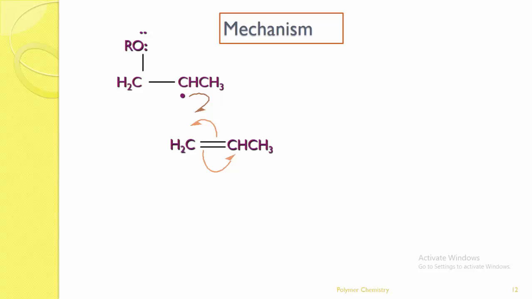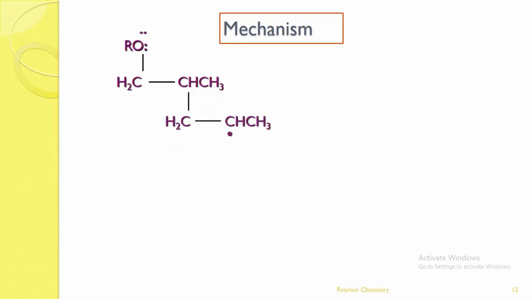Likewise, here we can see one radical is already present in that propylene, where another propylene molecule can be added to the same thing. Again the double bond is converted into a single bond, and one free radical remains free. Again this radical combines with another molecule of propylene. In this fashion, the molecules are continuously joined to each other, added to each other in a chain form. Therefore this is a chain reaction or addition reaction.